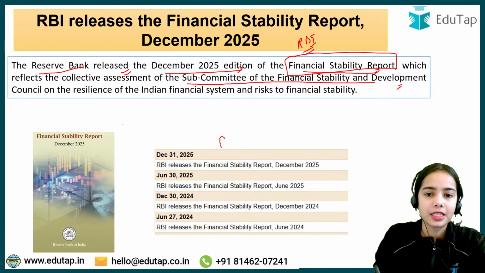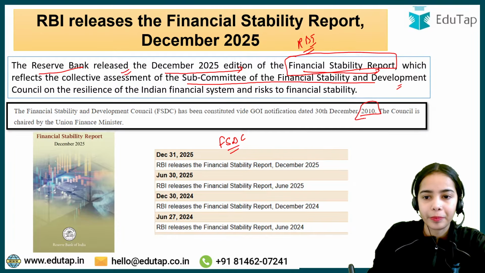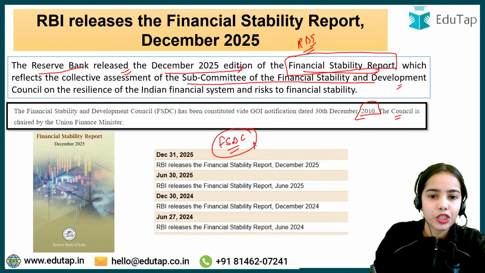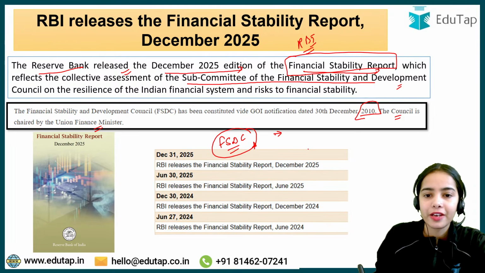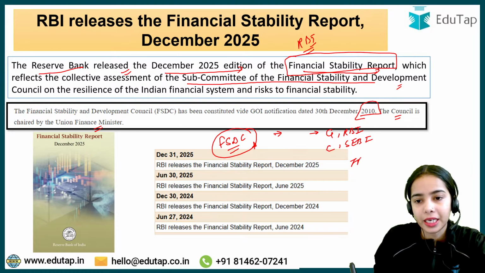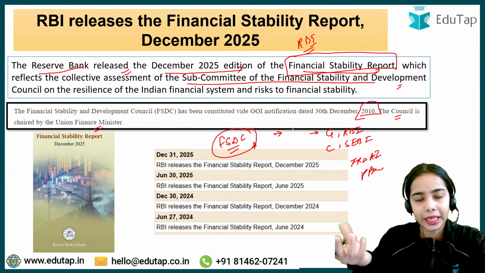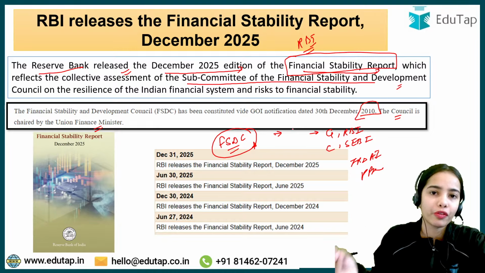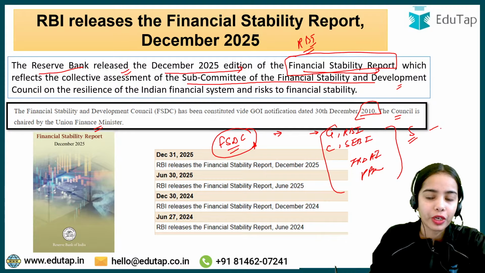What is FSDC? It is the Financial Stability and Development Council that was constituted in 2010. This council is chaired by the Union Finance Minister. And the FSDC has members: the Governor of the Reserve Bank of India, Chairman of SEBI, Chairman of IRDAI, Chairman of PFRDA. All of these are members of the FSDC. Even the Secretary of the Department of Economic Affairs is a member.